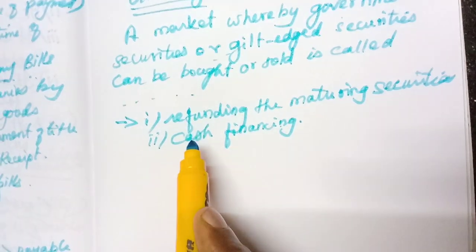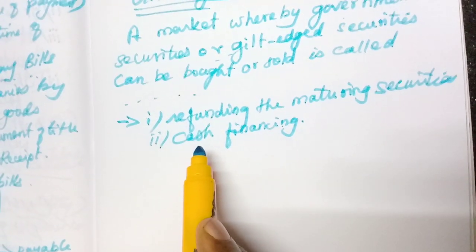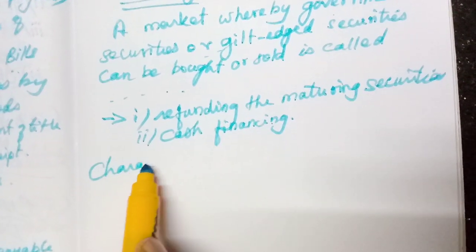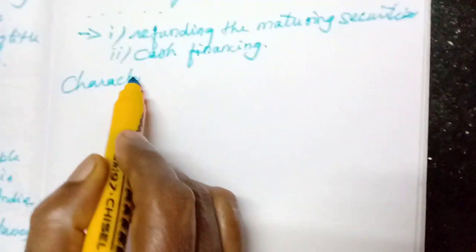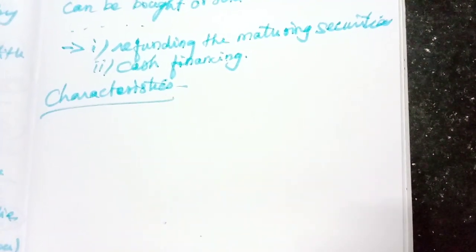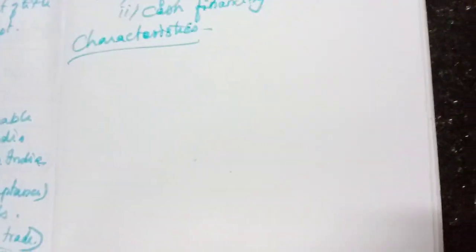Now we will learn around 15 characteristics, or features. Around 10 you have to study.